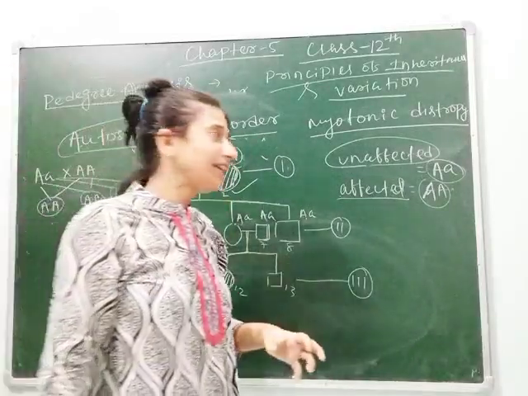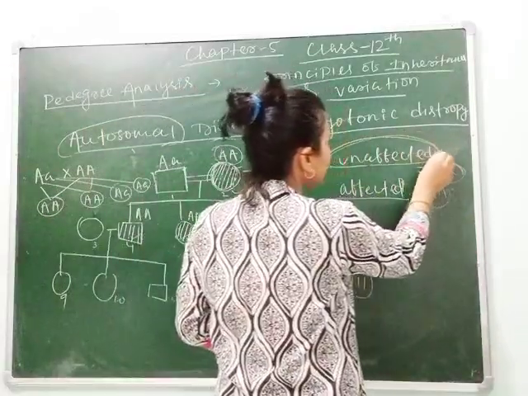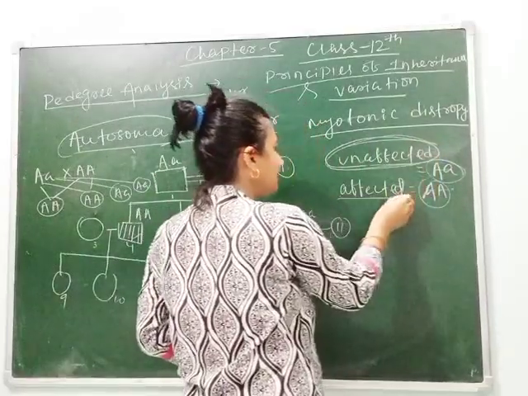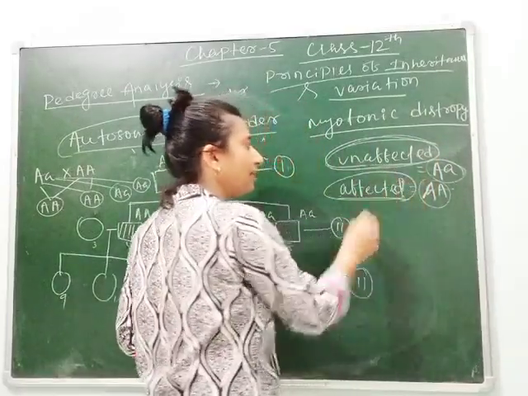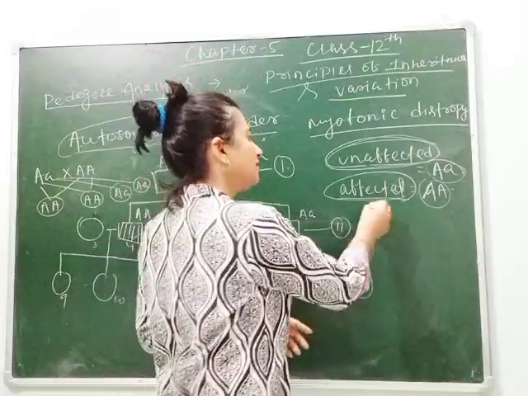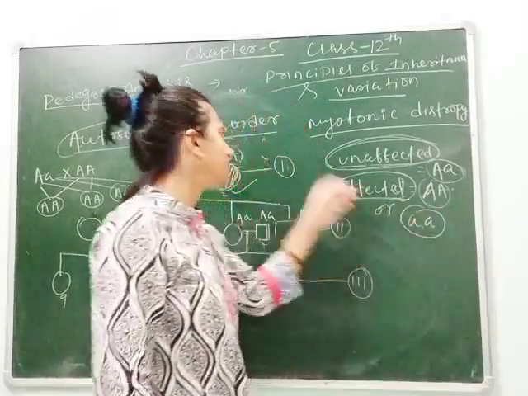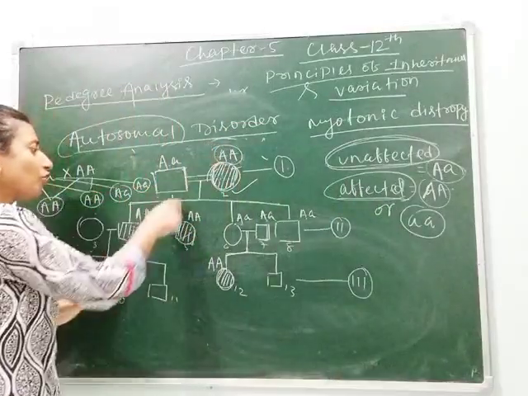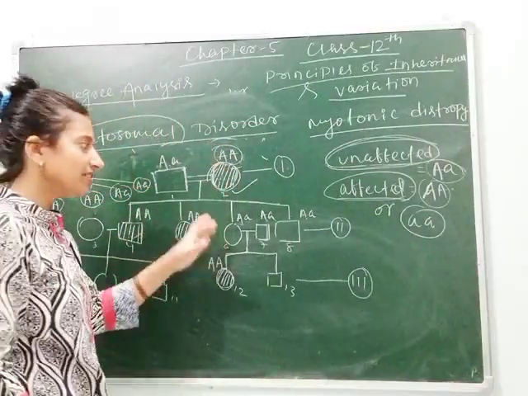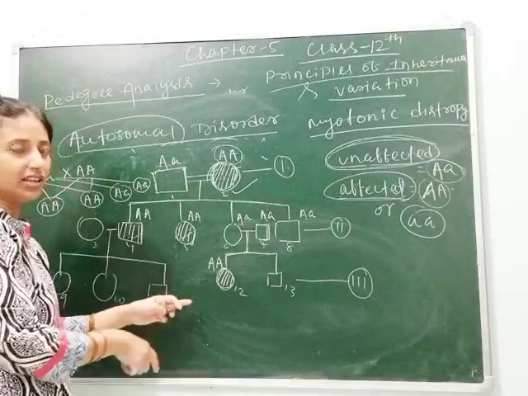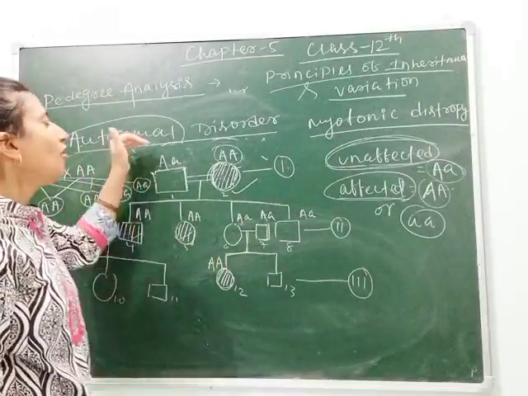If you take those letters, then here you have to mention I take capital A, small a for unaffected and capital A for affected. You can also take small a for affected. You have to choose the chromosomes of your choice and think how this can be transferred to the next generation. Clear, students? So this is autosomal dominant disorder.